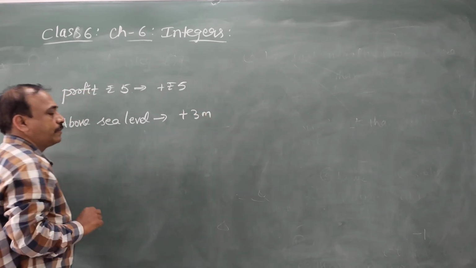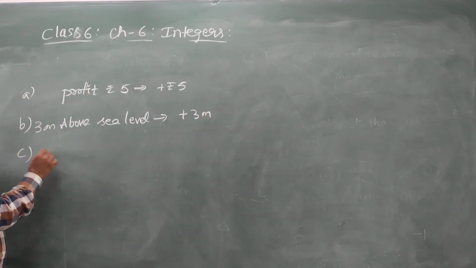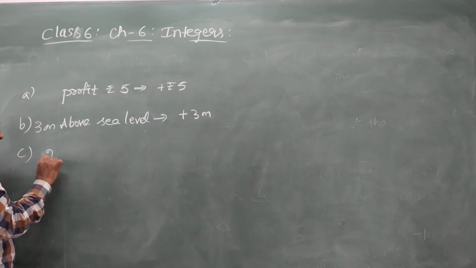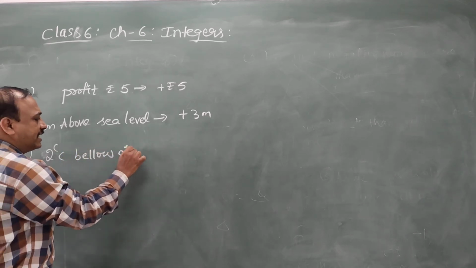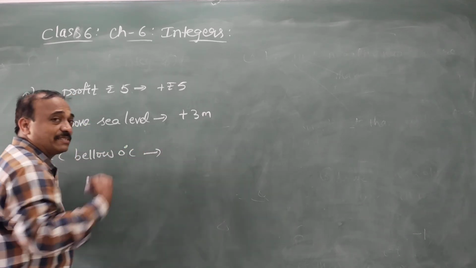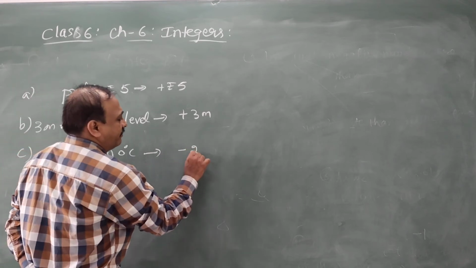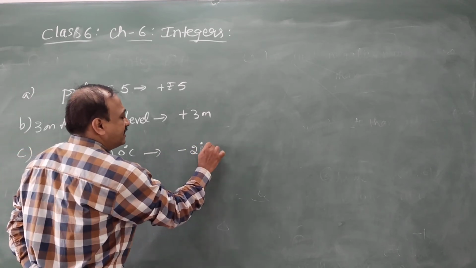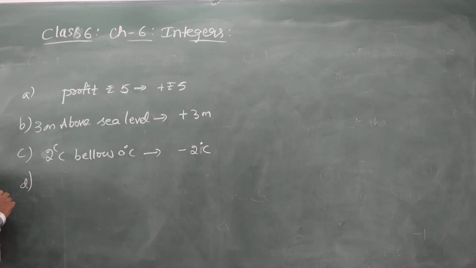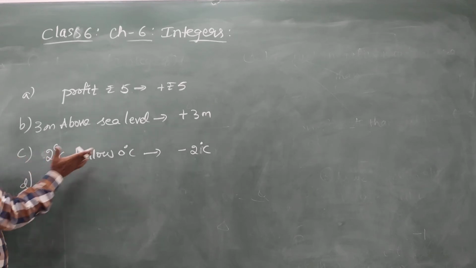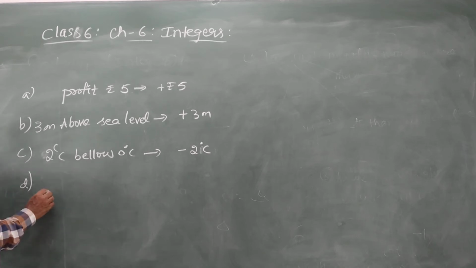Plus 3 meters. Next, 2 degrees Celsius below 0 degrees Celsius. How to represent? As it is below, we represent it with minus 2 degrees Celsius. The temperature is below 0 degrees, that is minus 2.